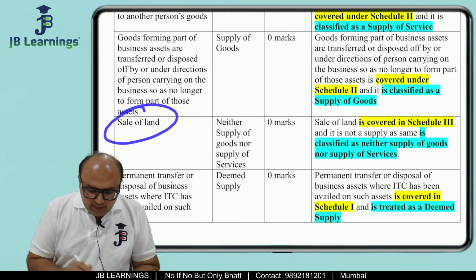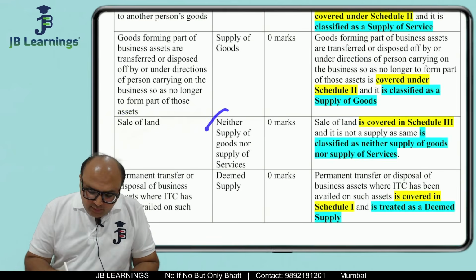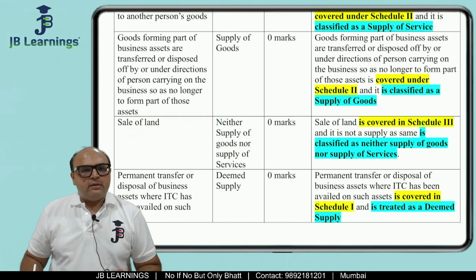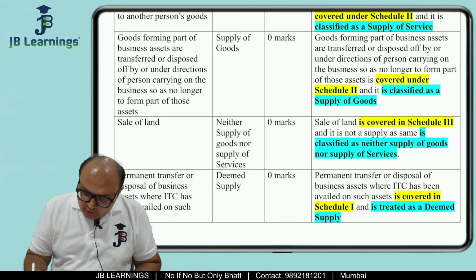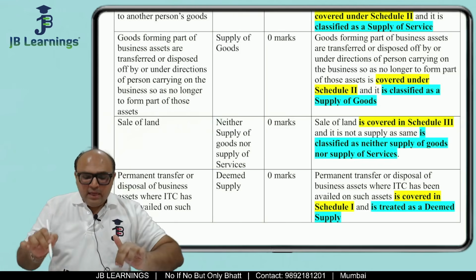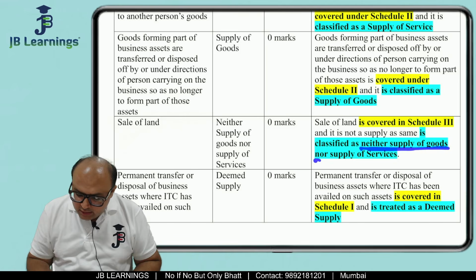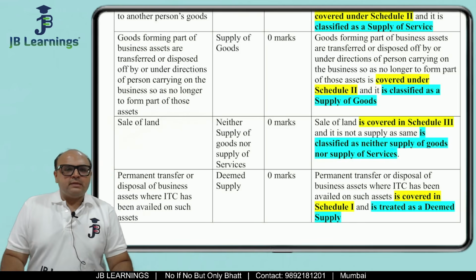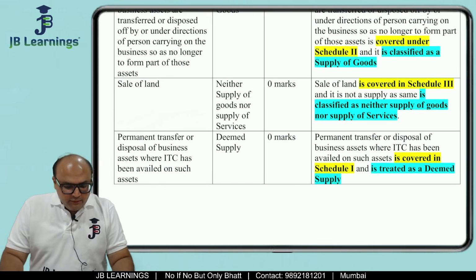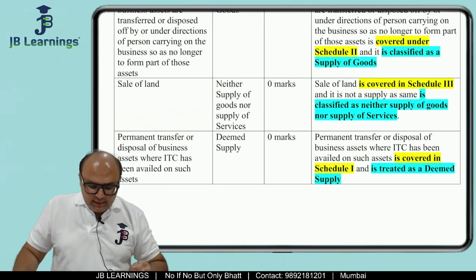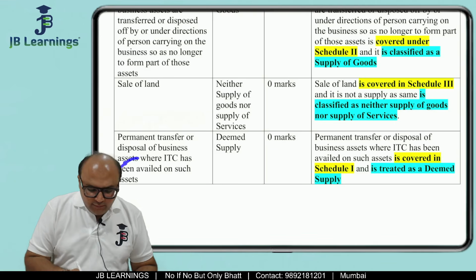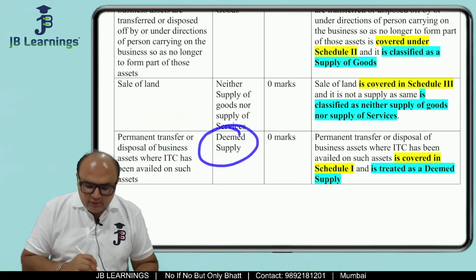So sale of land, the student had written neither supply of goods nor supply of services. Yes, but you should have also written covered in Schedule 3, and then it is classified as neither supply of goods nor supply of services. Permanent transfer or disposal of asset where ITC has been availed on such asset. The student had written deemed supply.